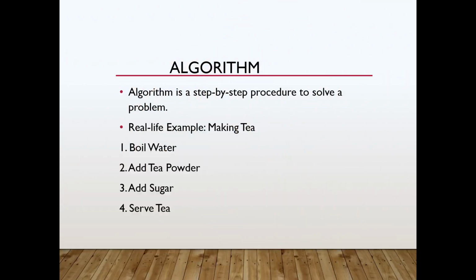Algorithm. An algorithm is a step-by-step procedure to solve a problem. Normally we use algorithms in our day-to-day life without realizing it. For example, making tea follows a fixed set of steps: boiling water, add tea powder, add sugar, serve tea. These are the steps to make a tea. Similarly, an algorithm defines a step-by-step procedure to solve any problem.